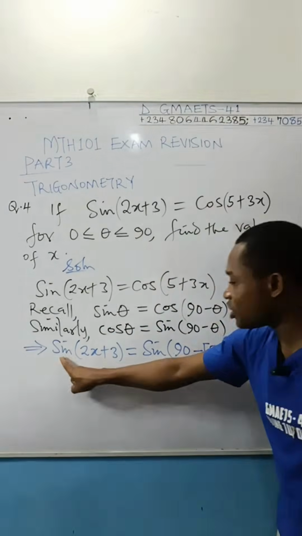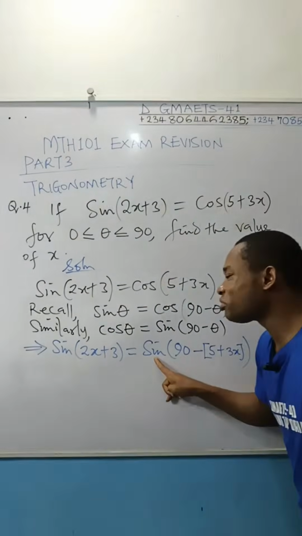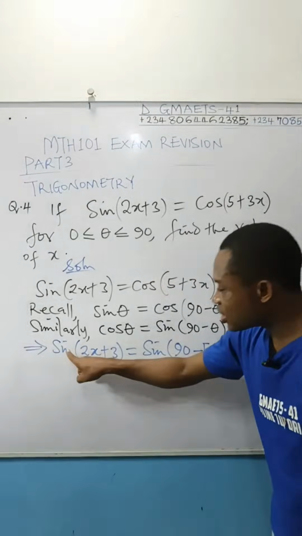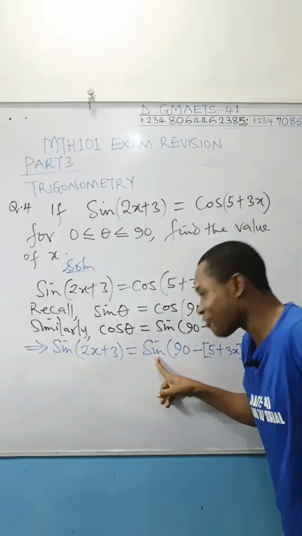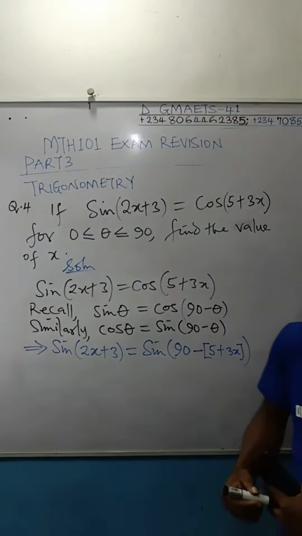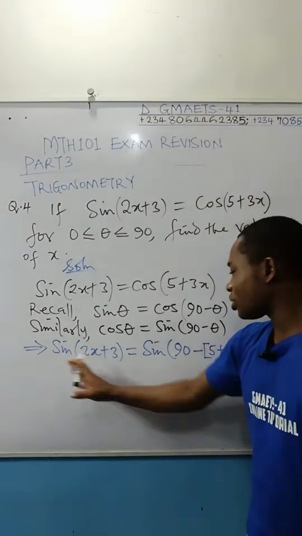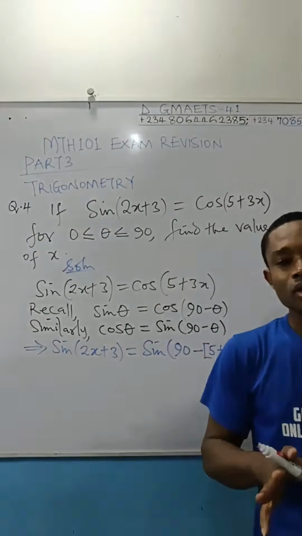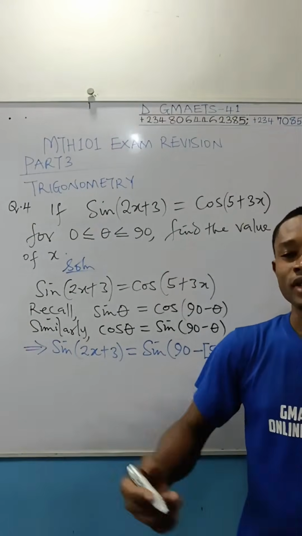So you have this trig function sine. You have the same trig function sine here. Since this trig function is the same as this function, automatically their arguments, the angles in front of them, must be equal. Therefore, you're going to drop these sines and then equate the what? The angles, the arguments in front of them.